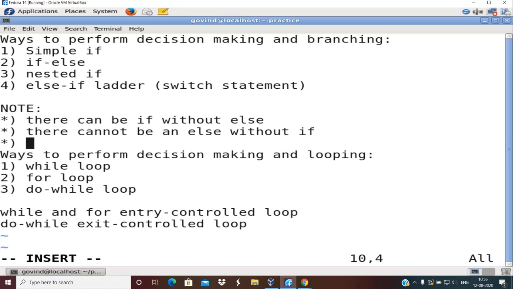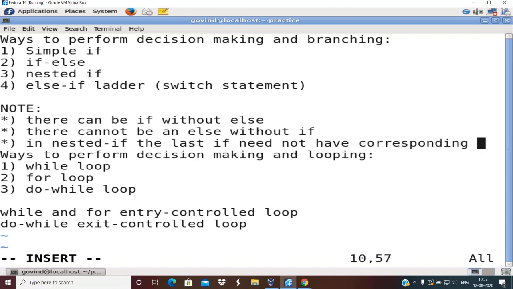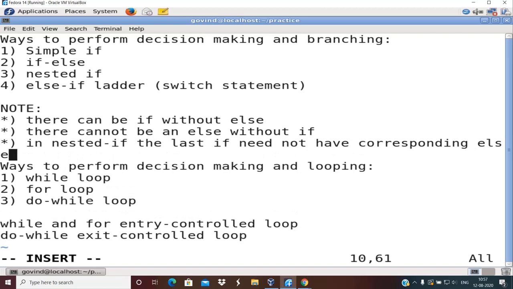In nested if, the last if need not have a corresponding else. Okay, means the corresponding else is optional. Need not means it is optional. Okay, the meaning of need not is optional.